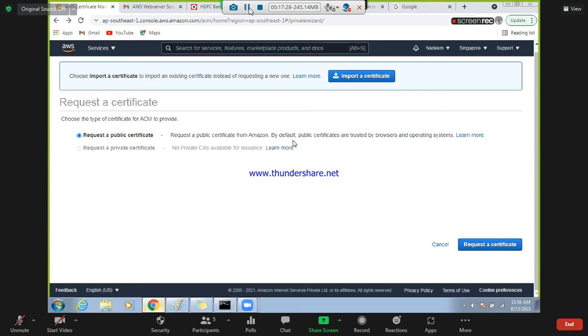Okay. So now this is one thing. There is one more thing. So this is the procedure. Now what we will do is request a certificate. We will request a public certificate from Amazon by default. Public certificates are trusted by the browser and operating system.